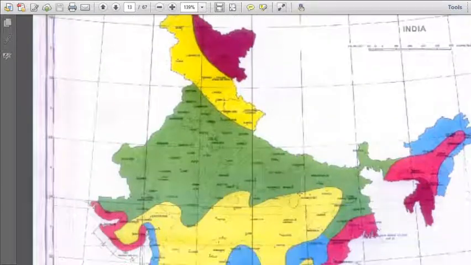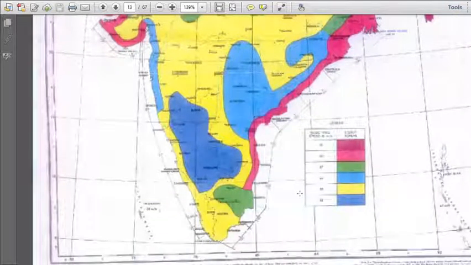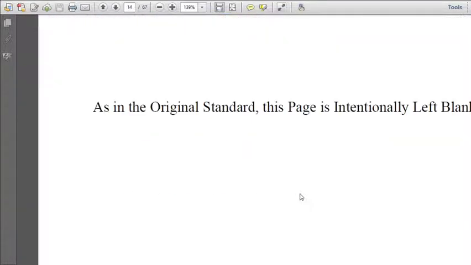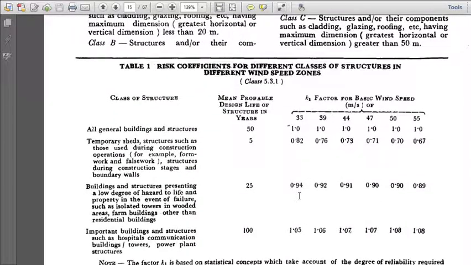So we will be looking at the map like this. The map is given, the color coding, the values have been given. So based on the color coding, where we stand, where our structure stands, the wind speed will be taken and the design will be considered.